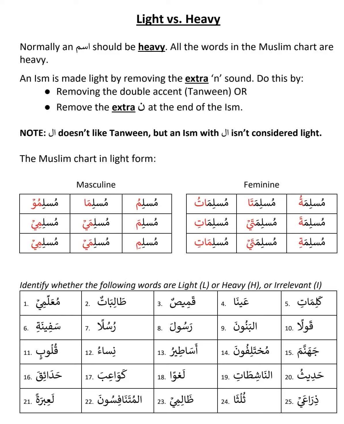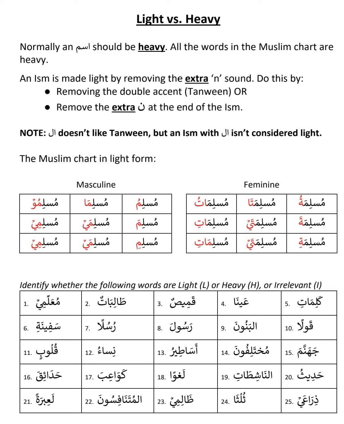It is not Ar-Rabbi, it is Rabbi. So it is not, Rabbin is heavy, Rabbi is light. So now there's a word that is light. This is a genuine light word. So we need to understand, when we learn the grammar further in this lesson, we will learn why it becomes light.